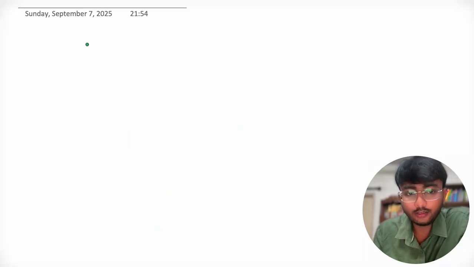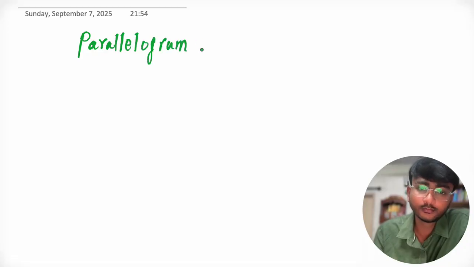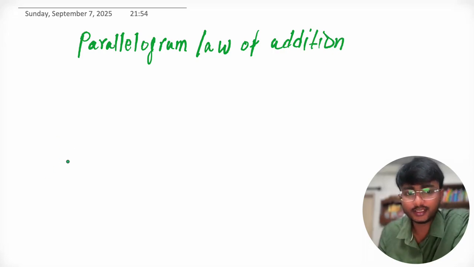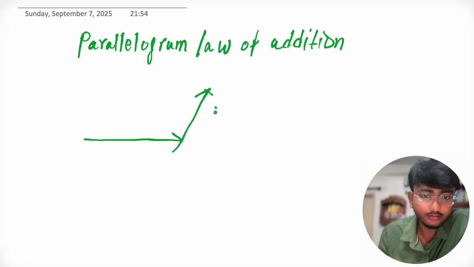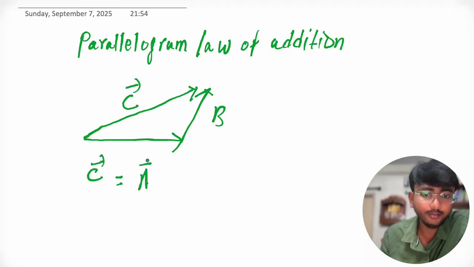Now let's understand the parallelogram law of addition. Before this, we discussed that when we have to add two vectors like a and b, the vector which joins the tail of the first and the head of the last is called the resultant vector. C equals a plus b.